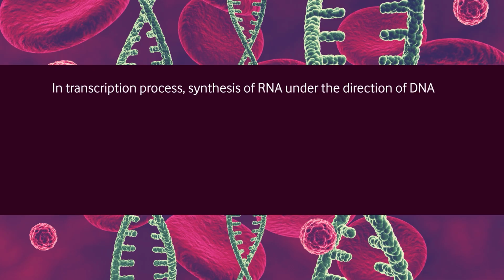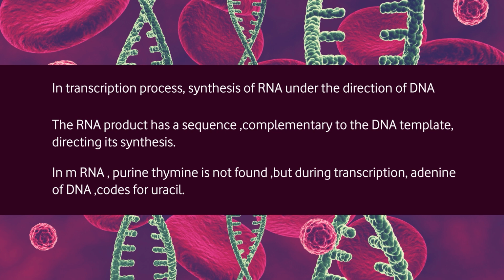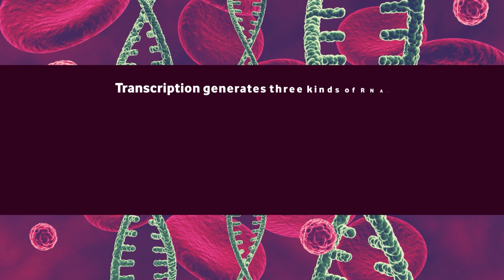Let's come to know how RNA is synthesized in the transcription process. In the transcription process, RNA is synthesized under the direction of DNA. The RNA product has a sequence complementary to the DNA template directing its synthesis. In messenger RNA, thymine is not found, but during transcription, adenine of DNA codes for uracil. Transcription generates 3 kinds of RNA.